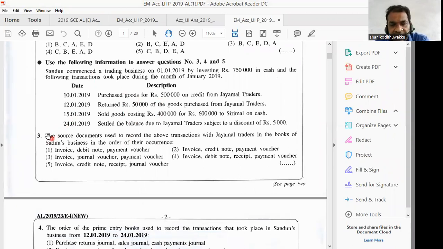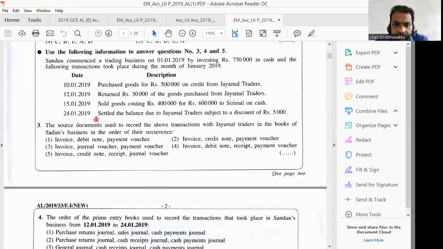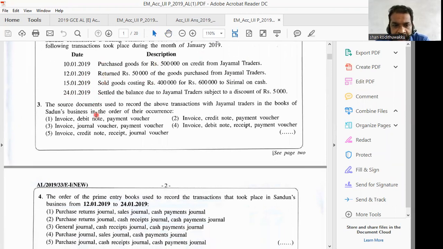We have to select the answer depending on the details given under questions 3 and 4. Sadun commenced a trading business on 1st January 2019 by investing ₹750,000 in cash, and the following transactions took place during the month of January 2019. You are given 4 transactions. These are easy, but the examiner wants to mislead you. Therefore, you have to be careful when you select the answers and when you read. Before you read the transactions, you can read the question.